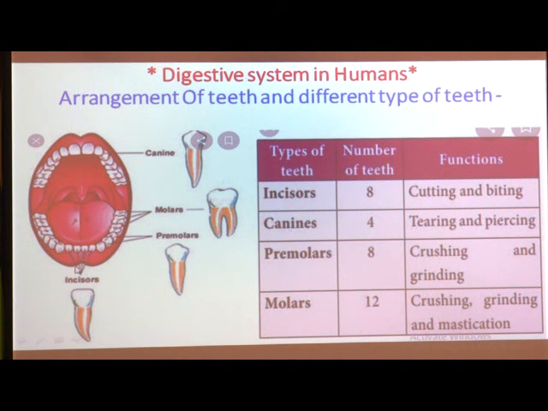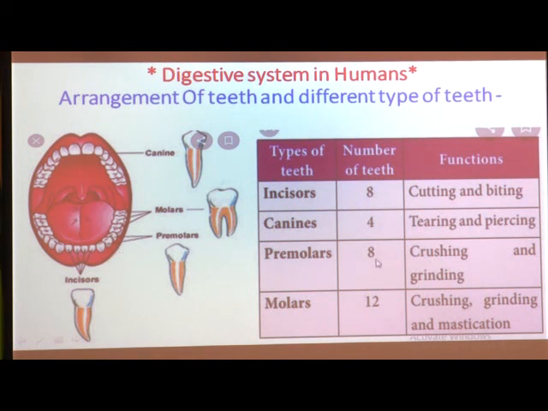So 2 teeth are in the lower jaw and 2 teeth are in the upper jaw. The total is 4. The total number of canines is 4, and these teeth are used for tearing and piercing. I explained what tearing and piercing mean, and you can also refer to a dictionary if you don't understand. Then the third one, premolars. Premolar is the third type of teeth.